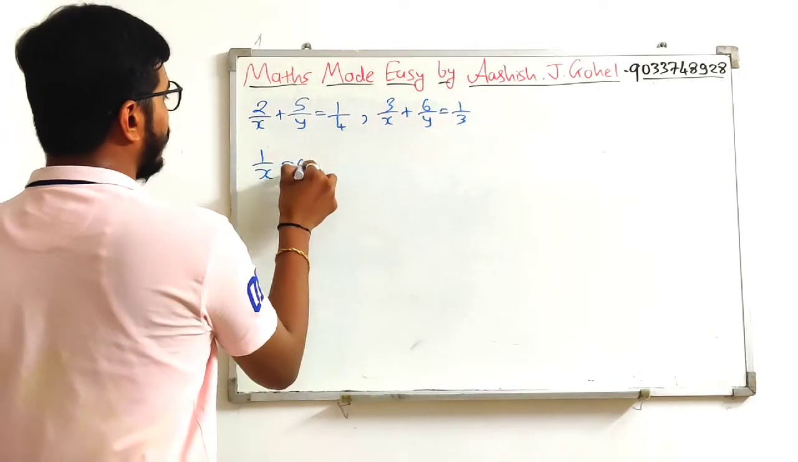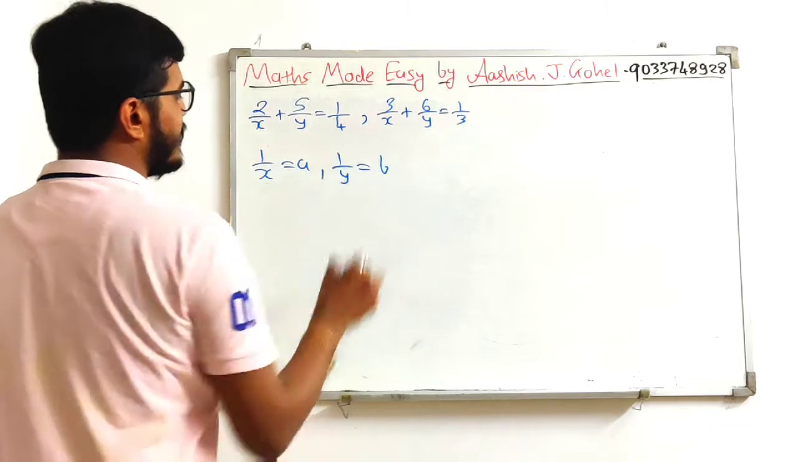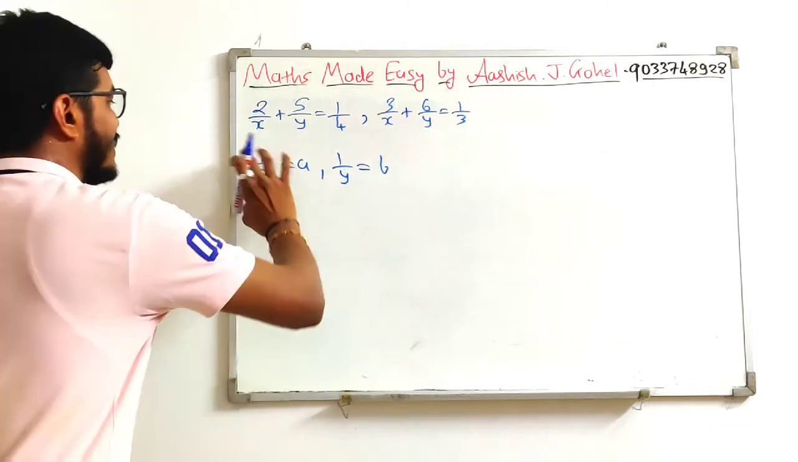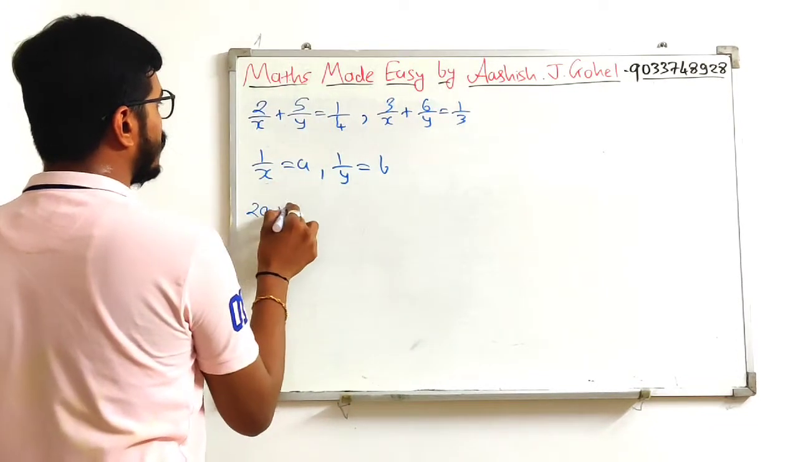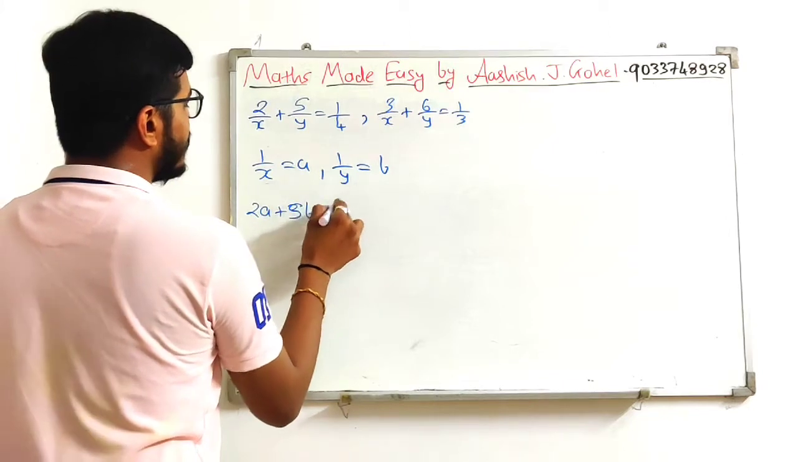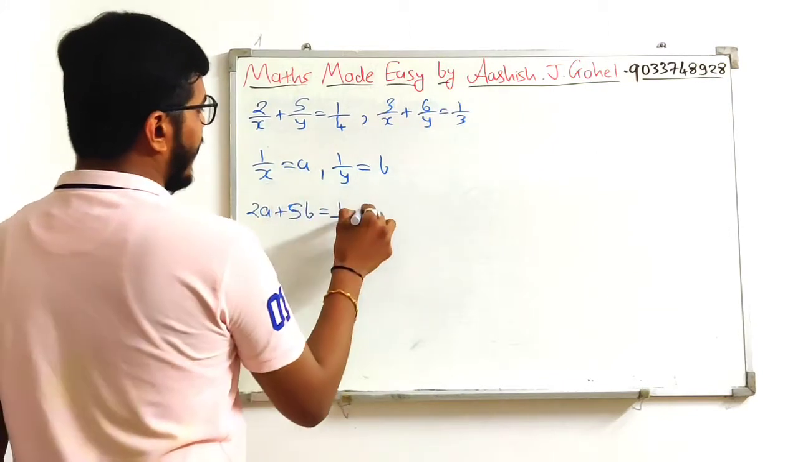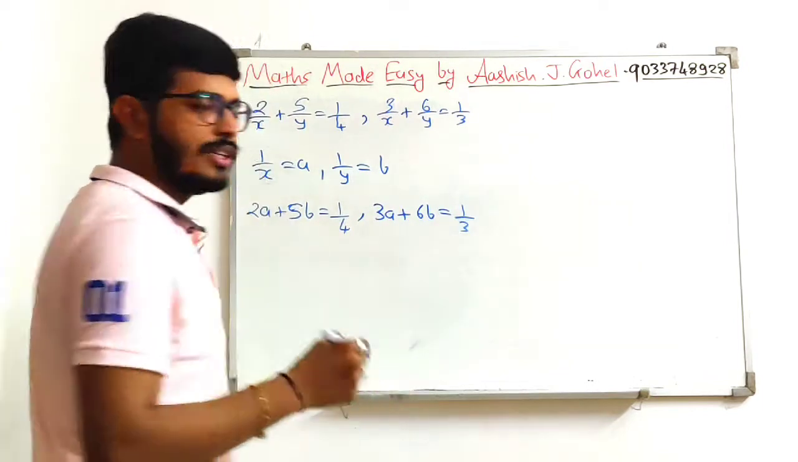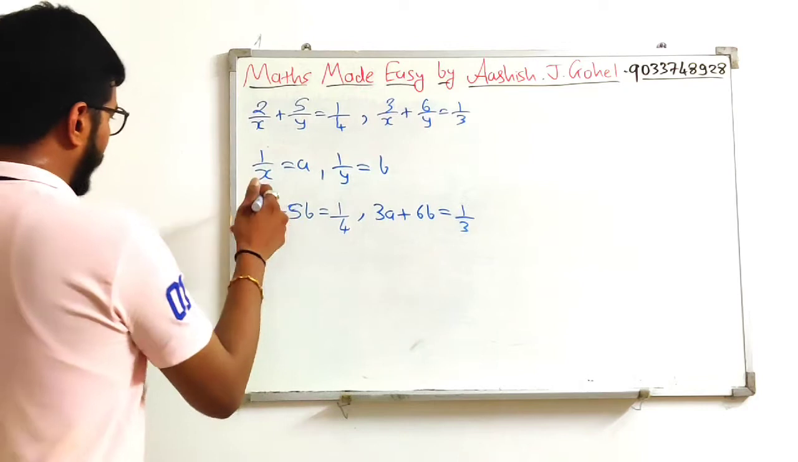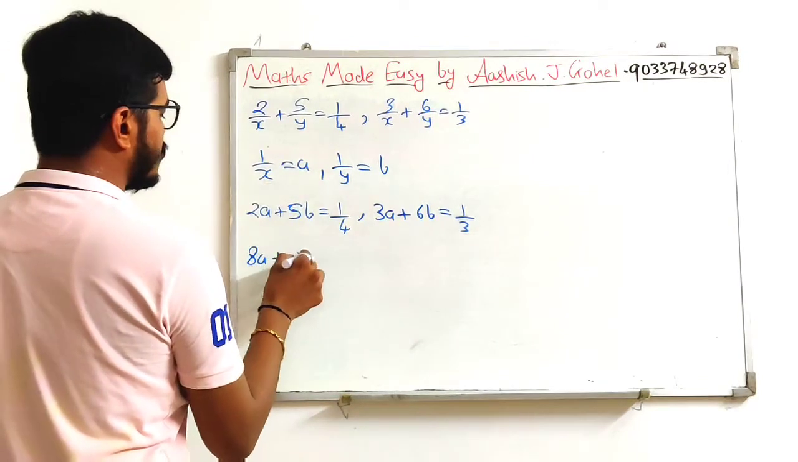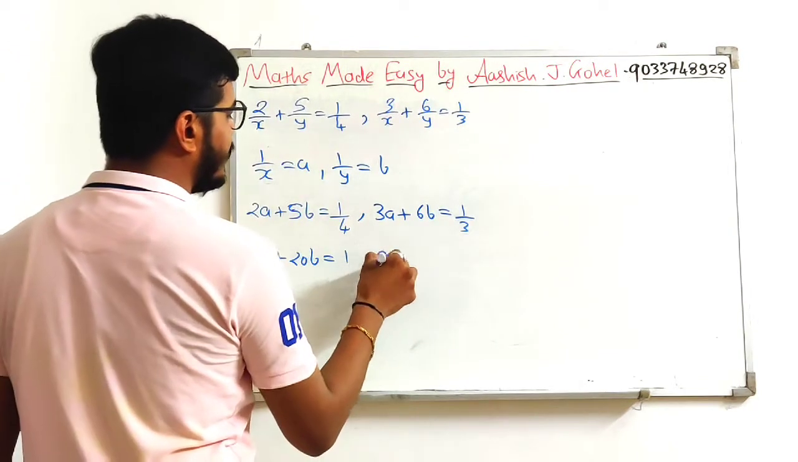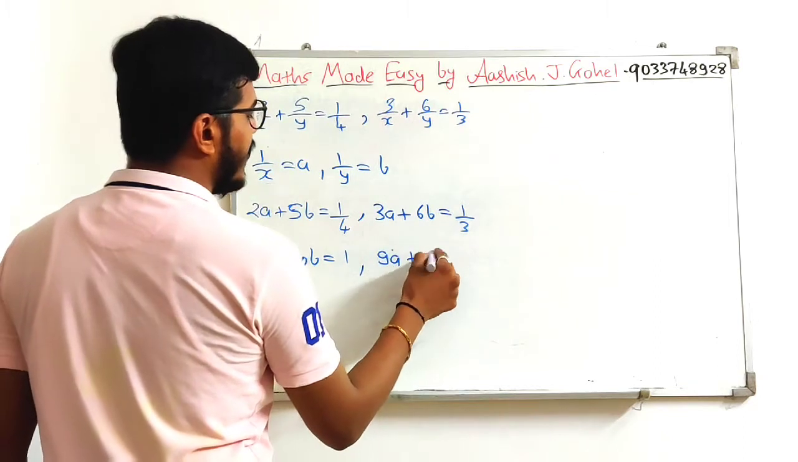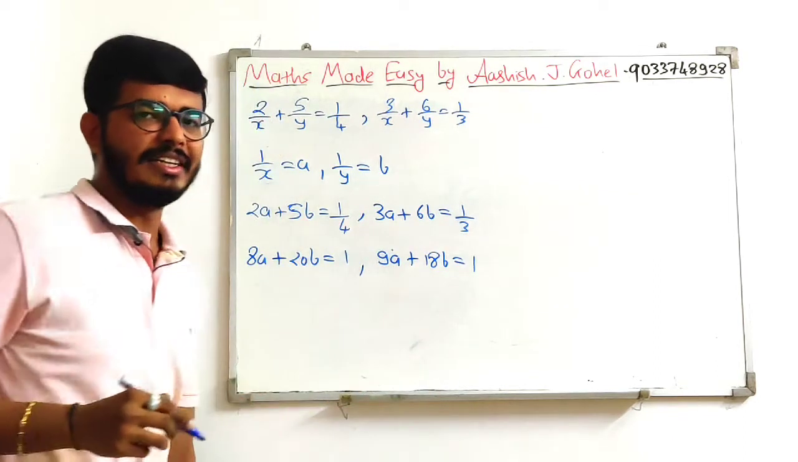So let us assume that 1 upon x is equal to a, 1 upon y is equal to b. So if we interchange these values in this equation, then 2a plus 5b is equal to 1 upon 4, and the other equation will be 3a plus 6b is equal to 1 upon 3. So here if I cross multiply, then 8a plus 20b is equal to 1. Here it will be 9a plus 18b is equal to 1.